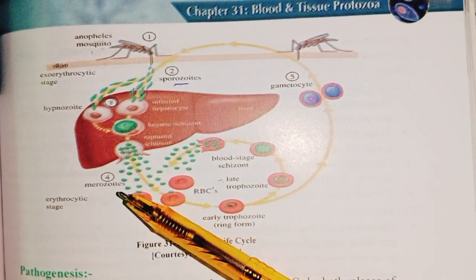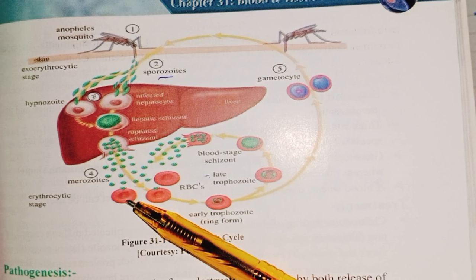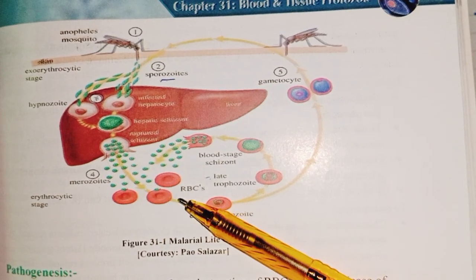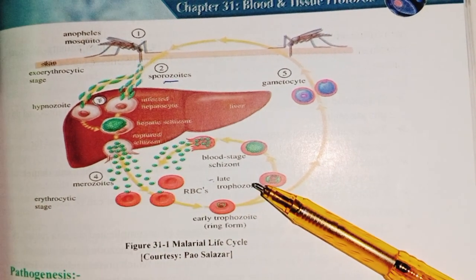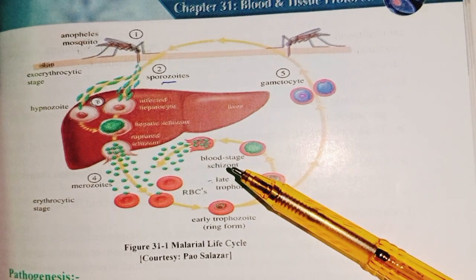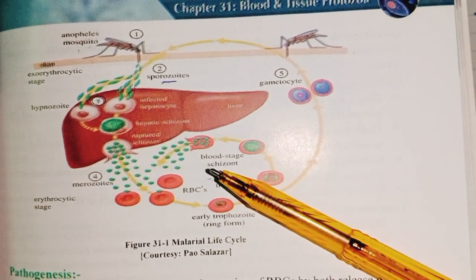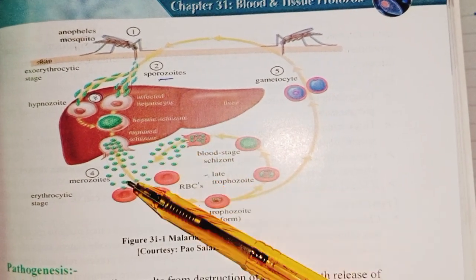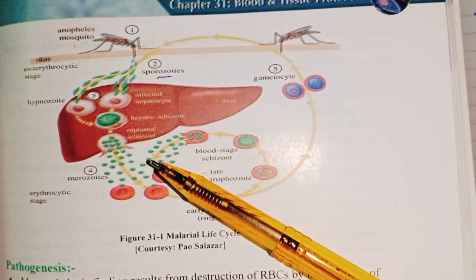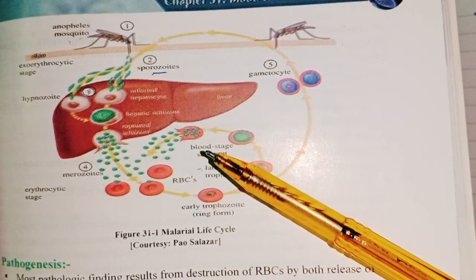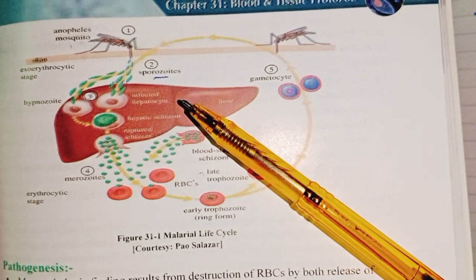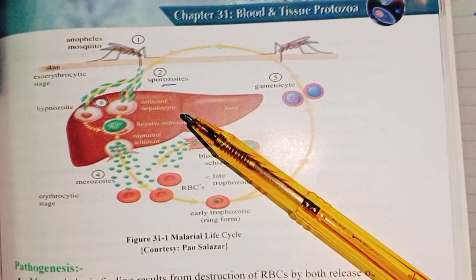Schizonts rupture, merozoites are released from the schizonts and infect red blood cells, and red blood cells convert into trophozoites. It again converts into the schizonts that again release thousands of merozoites and the cycle runs again and again. Okay, this is all about the pathophysiology of malaria.